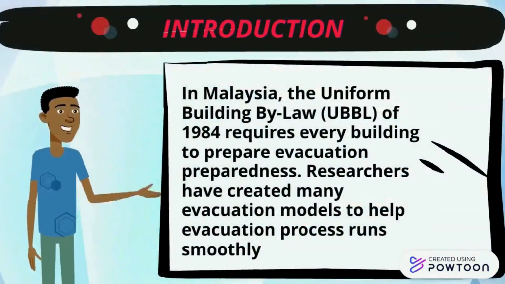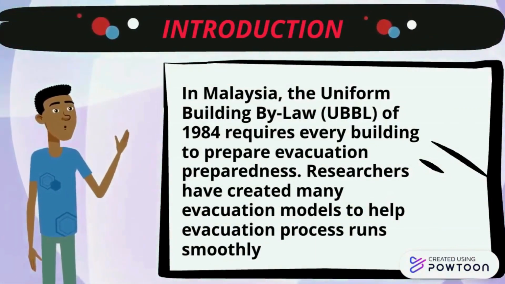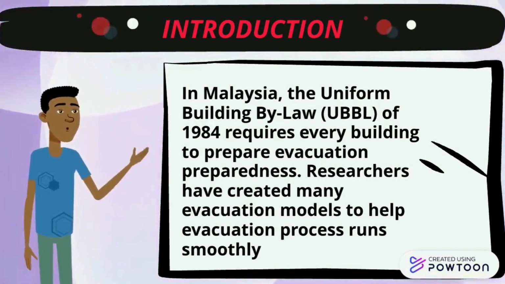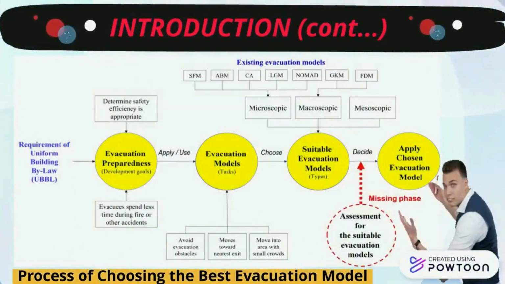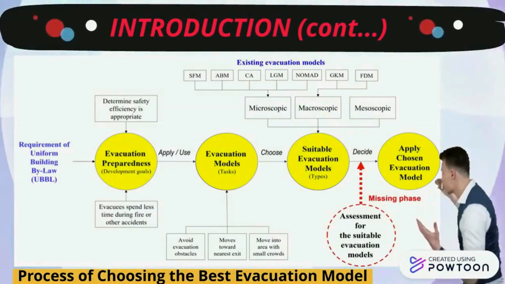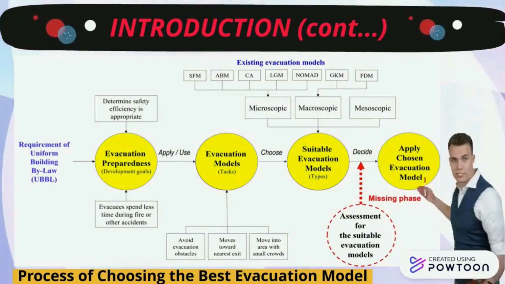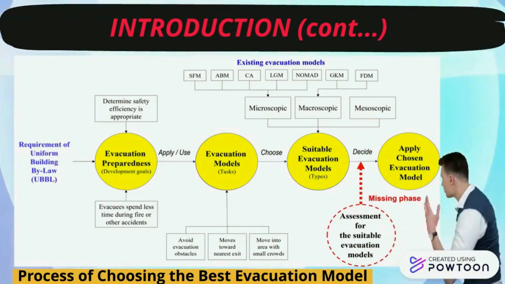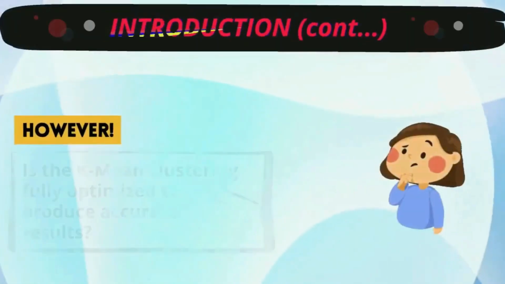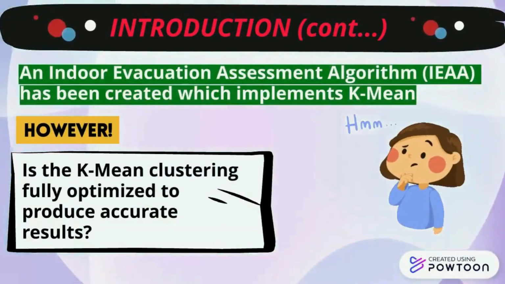As for the introduction, in Malaysia, the Uniform Building Bylaw of 1984 requires every building to prepare evacuation preparedness. The researchers have created many evacuation models to help the evacuation process run smoothly. Next, this figure shows the process of choosing the best evacuation model. It starts with the requirement of UBBL that every building must have evacuation preparedness and ends with building owners applying the chosen evacuation model. However, we found that a process is missing during the decision making, the assessment for the suitable evacuation model. Therefore, for the first invention, an indoor evacuation assessment algorithm (IIDEX) has been created which implements the